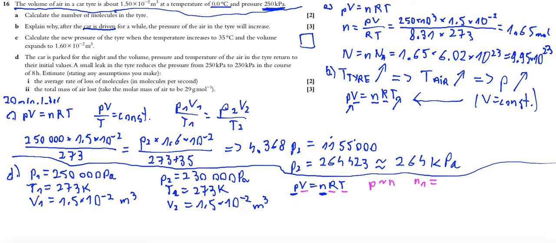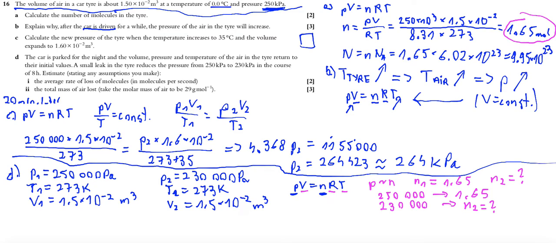So if we know the number of moles at the beginning, we've calculated here 1.65. So we can calculate the number of moles after 8 hours by simple proportion. Pressure 250,000 pascals corresponds with 1.65 moles, and the new pressure 230,000 pascals corresponds with the unknown number of moles.